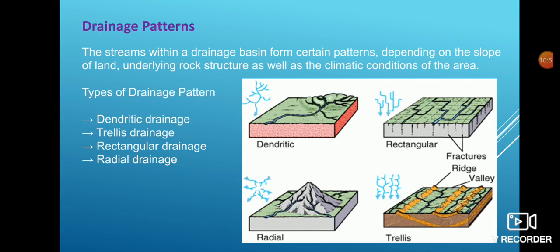The rectangular drainage system develops on a strong jointed rocky terrain. The fourth category is the radial drainage pattern. Radial drainage pattern is also known as the centrifugal pattern, which is formed by the streams which diverge from a central higher point in all directions. In this type of drainage, the streams flow in different directions from a central peak or a dome-like structure.